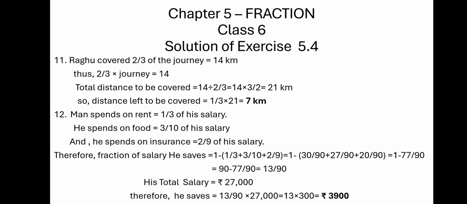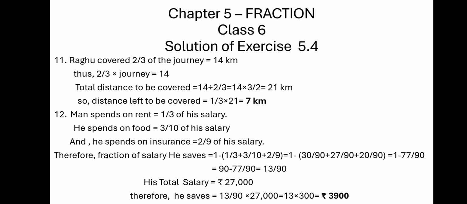So 3 is to be multiplied by 30, 10 by 9, and 9 by 10. So we get 30 upon 90 plus 27 upon 90 plus 20 upon 90.